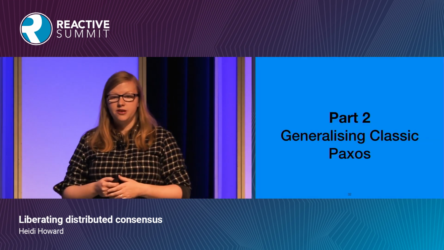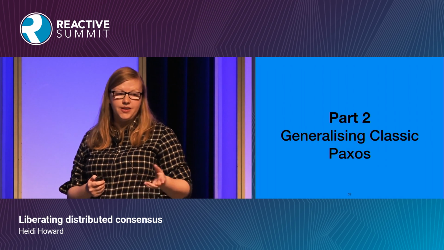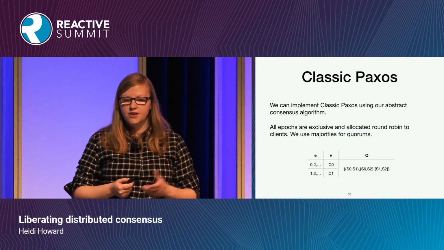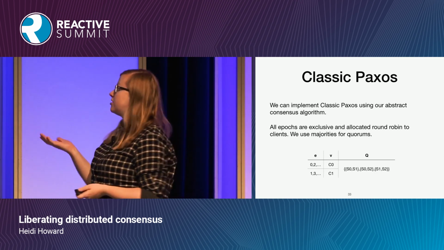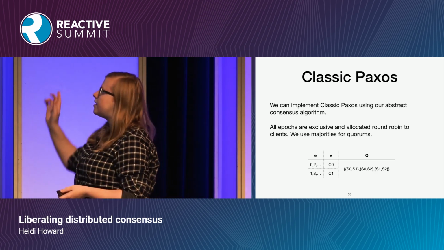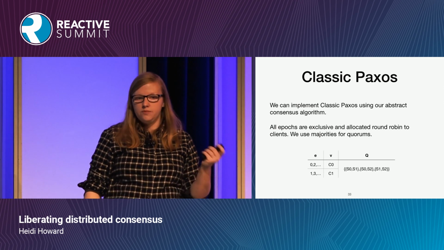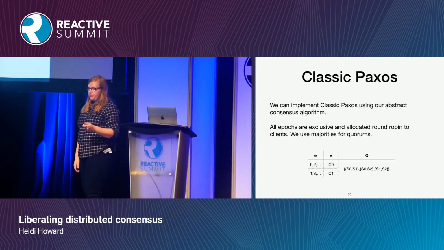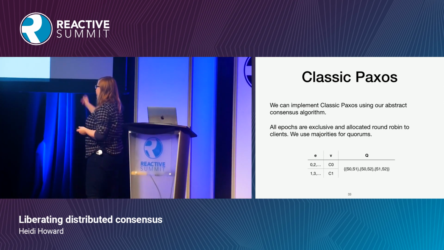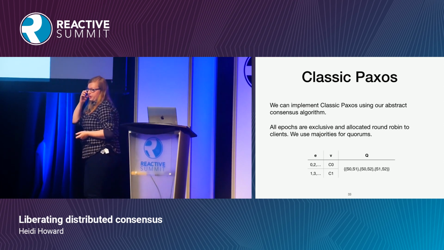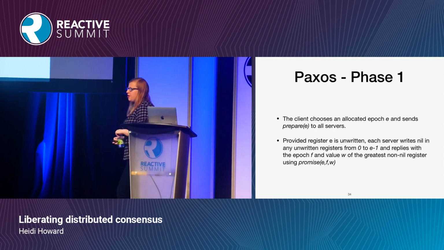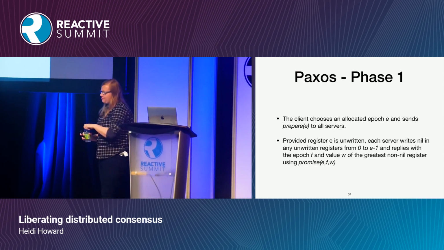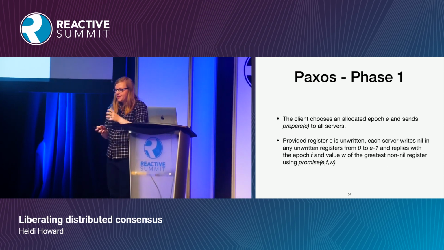So next I'm going to look at classic Paxos and how we can generalize it. We can implement classic Paxos using this abstraction that we've just described. All the epochs are exclusive, so we're going to allocate them to clients, and we're going to choose to use majority quorums. So a configuration might look like the one shown at the bottom of the slide. For those of you who are already familiar with Paxos, you'll recognize this slide.